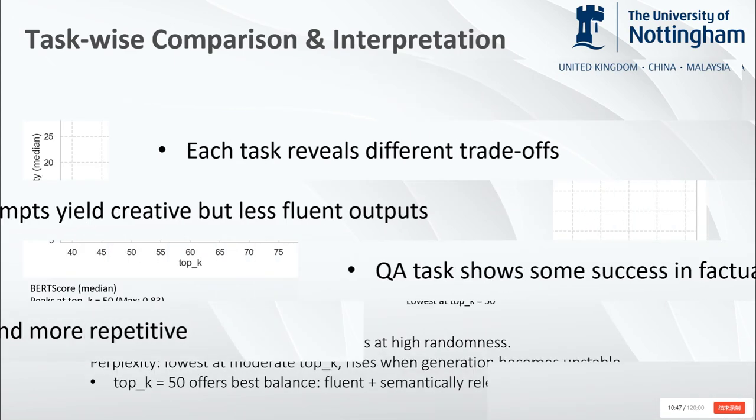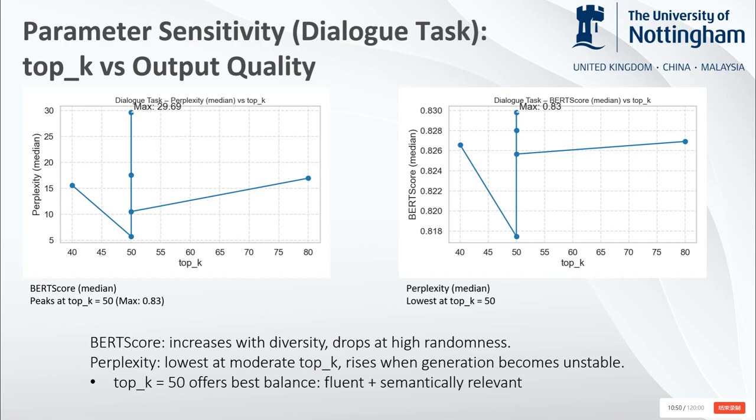In this slide, I focus on how the top K parameter affects GPT-2's dialogue performance. On the left, we see that perplexity is lowest when top K equals 50. This suggests the model is most fluent and confident at that level. Too small or too large a value harms fluency, either by limiting choice or making output unstable. On the right, BERT score also peaks at top K equals 50, reaching 0.83, the best among all settings. This means semantic alignment is also strongest at moderate sampling.